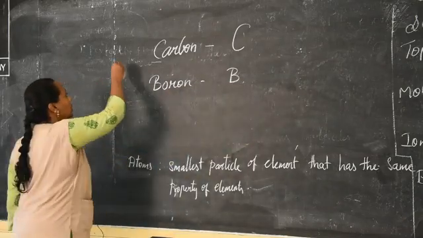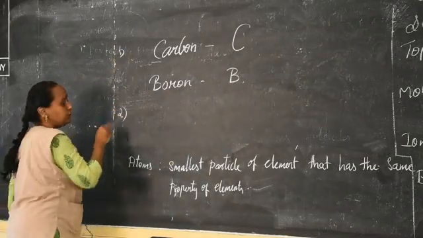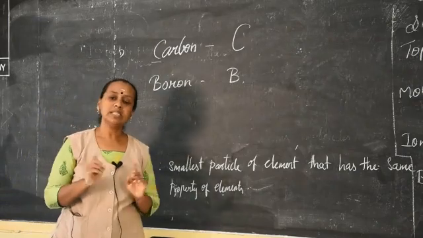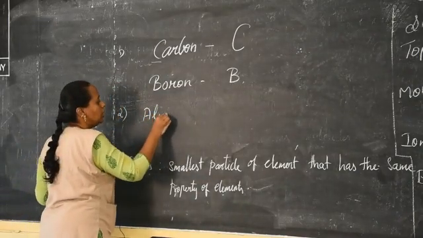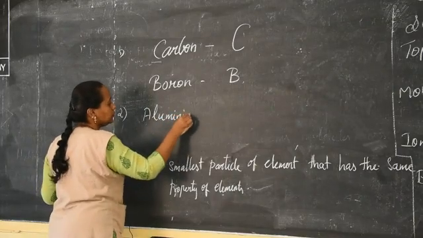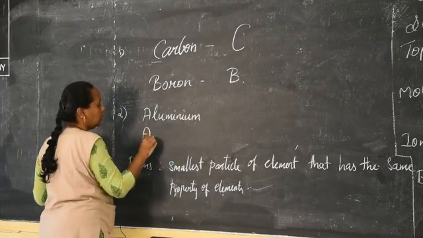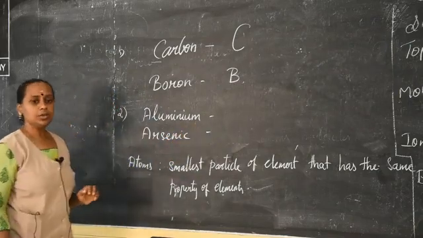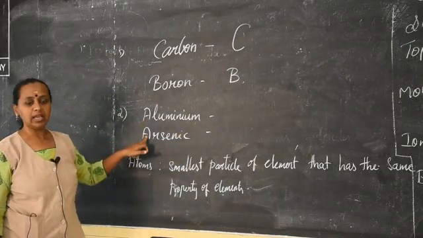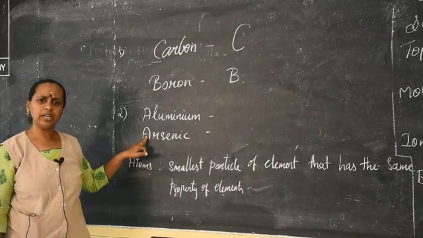We have another method, that is, if two elements have the same starting letters. For example, when I write aluminium and arsenic, the starting letter is A, so you will get confused how to identify.